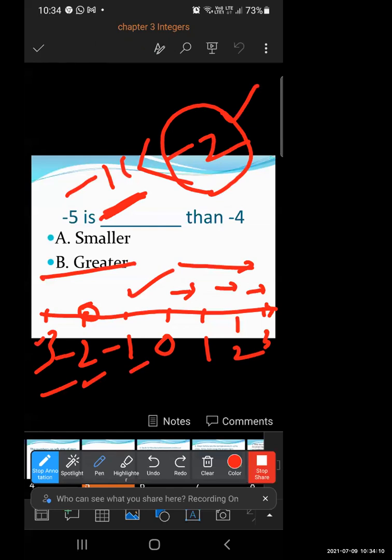But in this case, 0 is bigger than -1. ठीक है, 0 is bigger than -1. Clear everyone? I hope everyone is clear till this.